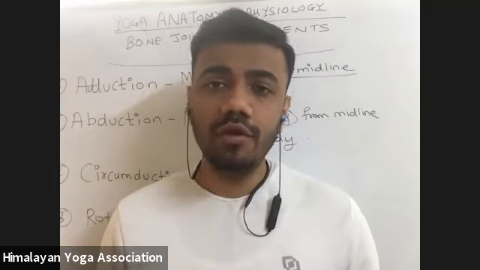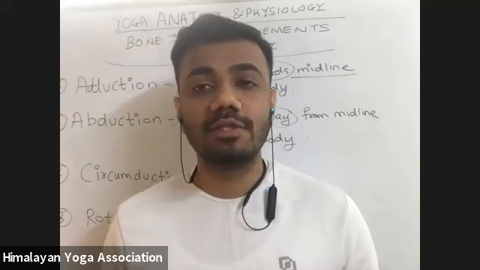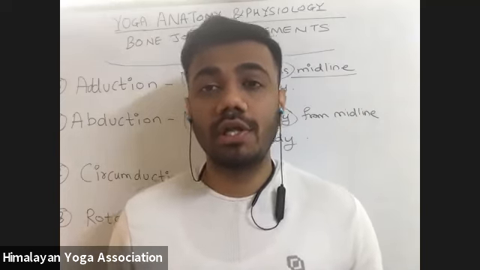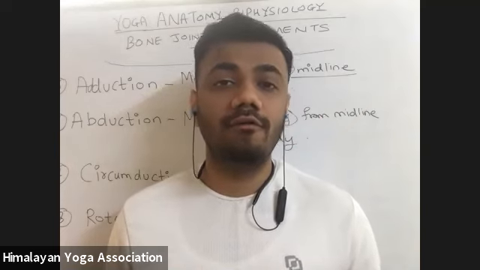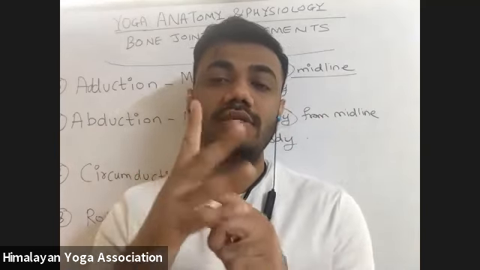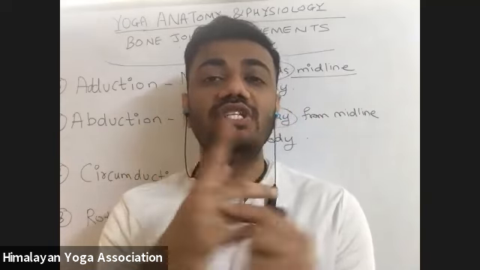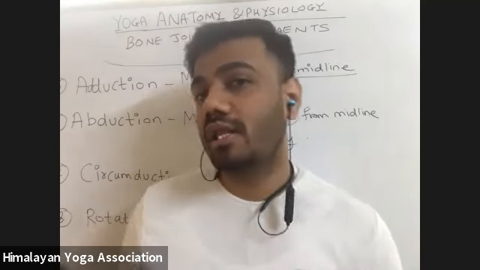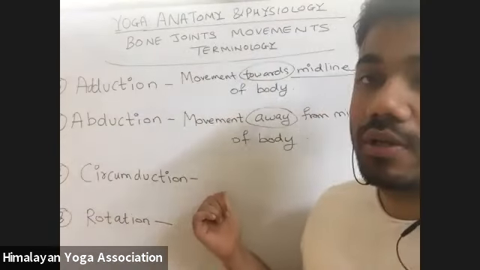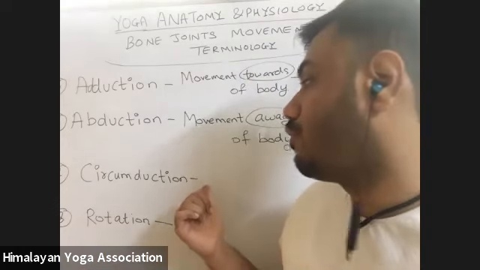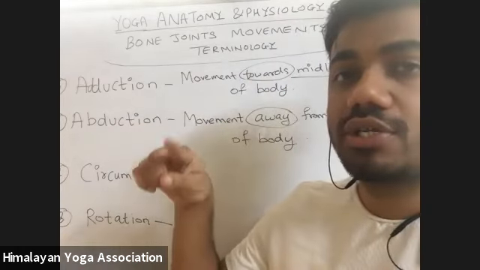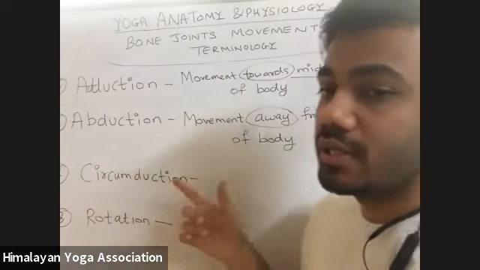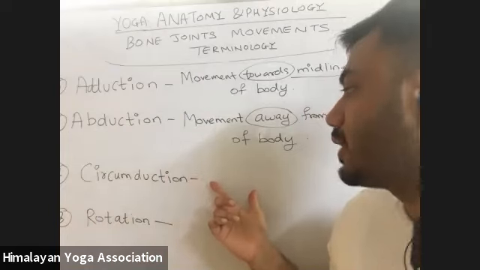If you remember, yesterday we discussed the condyloid joint. Condyloid joints are found in our fingers, that means our metacarpophalangeal joints. Similarly, the movement of our digits is nothing but circumduction movement. This is the movement of our digit in the shape of a cone. This is not a complete 360-degree rotation. That is known as circumduction movement.